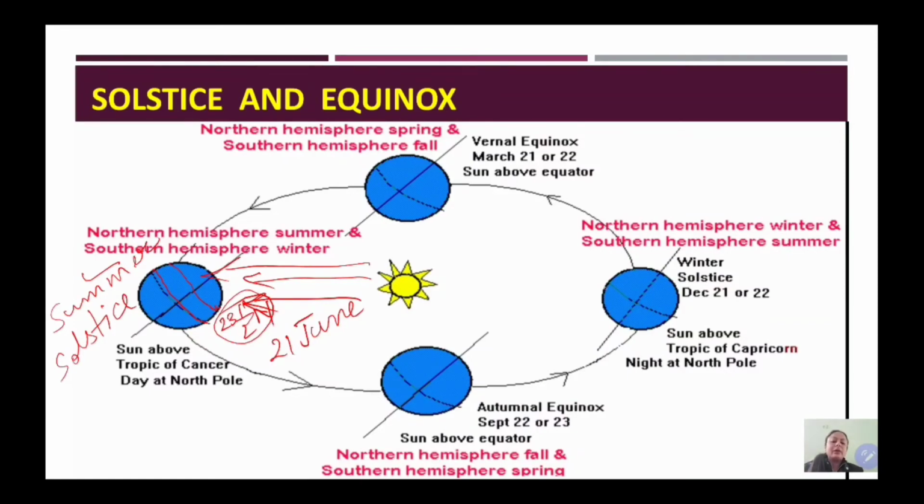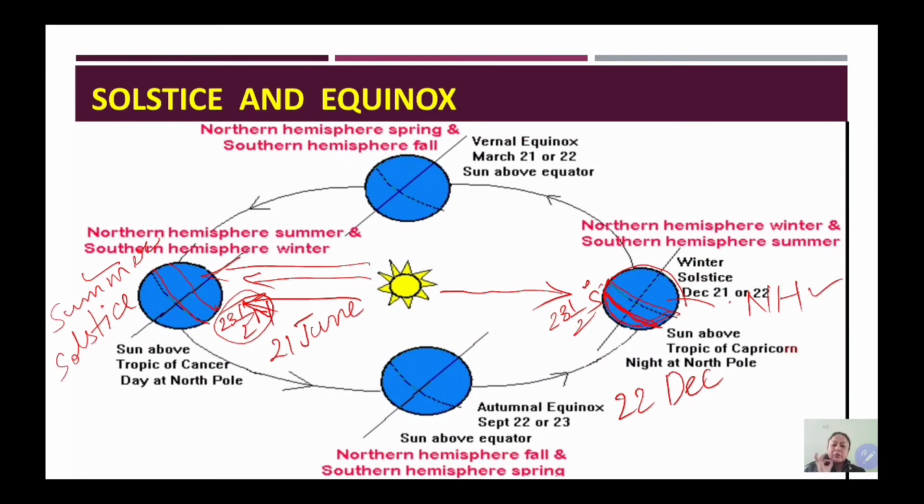Now students, if you look at this position, the northern hemisphere is away from the sun and the southern hemisphere is towards the sun. So the sun rays are vertical on 23.5 degrees south, that is the Tropic of Capricorn, on 22nd December. So this day is the longest day in the southern hemisphere but the shortest day in the northern hemisphere.